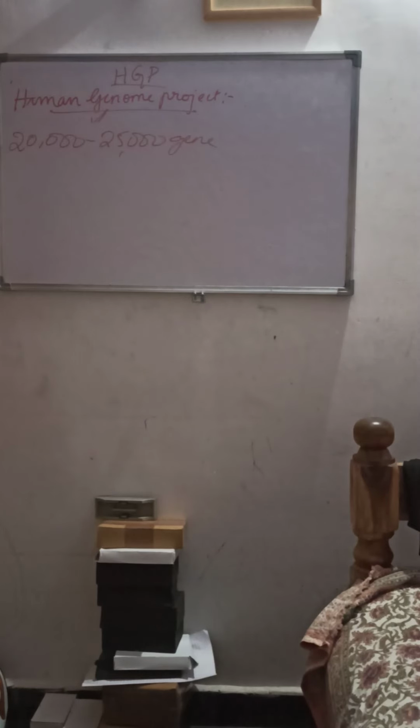They will also transfer the related technology to other sectors such as industry. And they will identify the causes of genetic disorders. These are the important objectives and goals of this Human Genome Project.